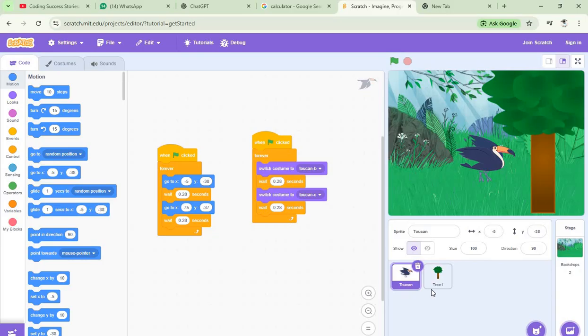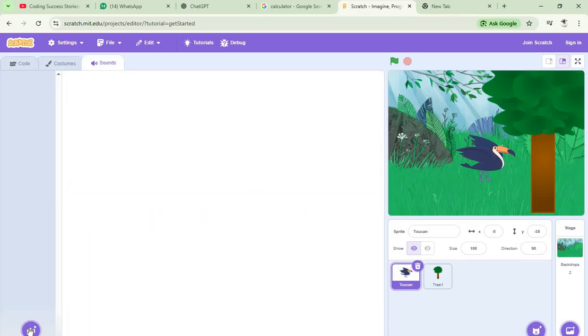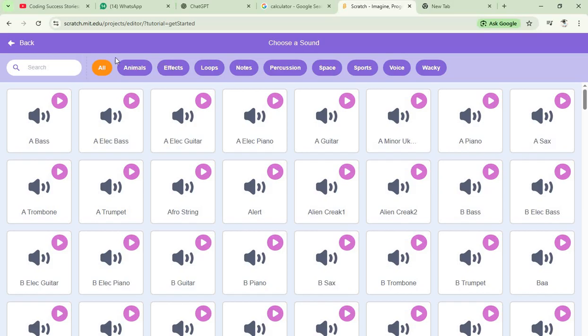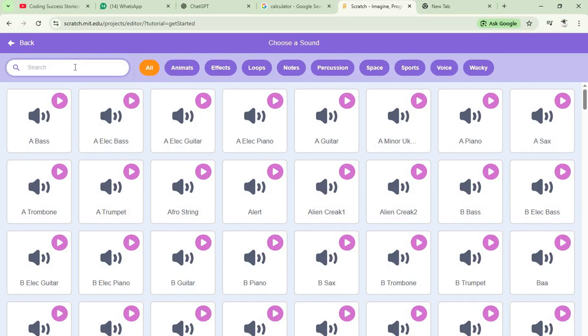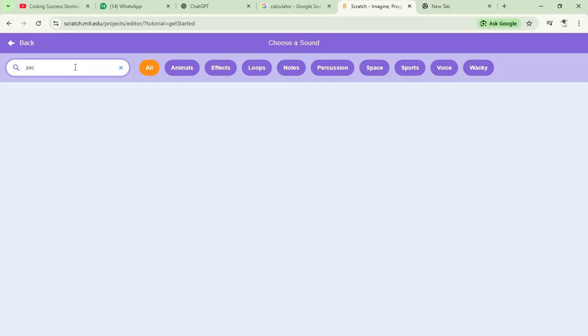Now let's add the pecking sound. Let's go to sounds and see if there's something that makes a pecking sound. Peck.